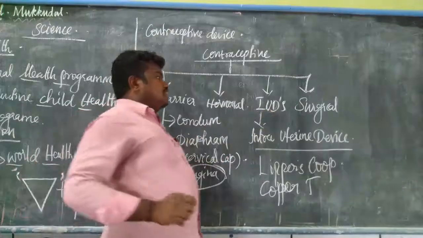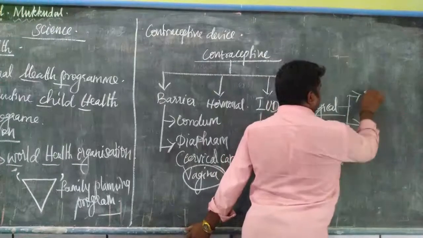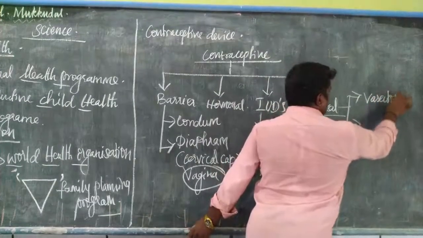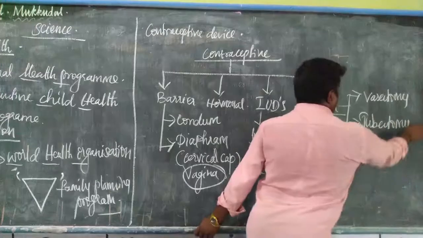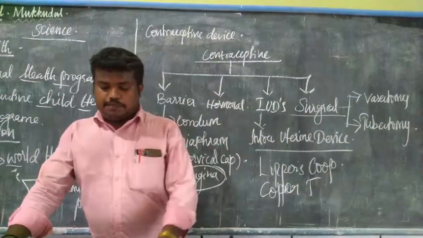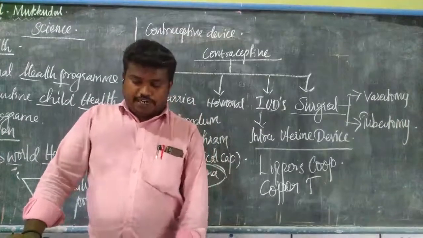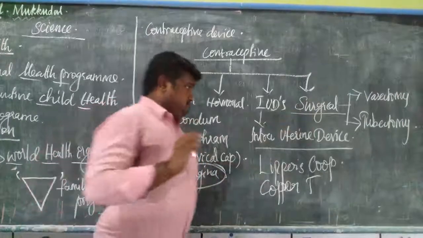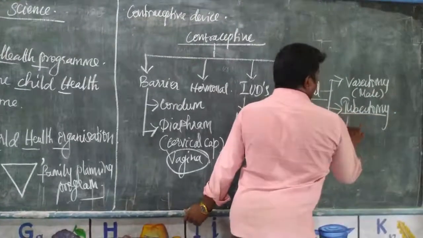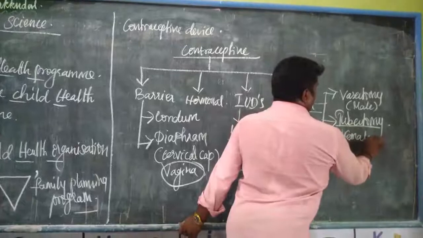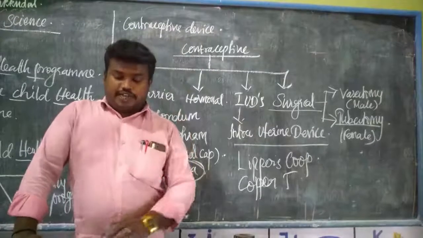Okay, next one is the surgical method. So in surgical there are two types. One is vasectomy and the other is tubectomy. Okay, so what is meant by vasectomy? This is the permanent birth control in male. Vasectomy is done in male, and tubectomy in female.